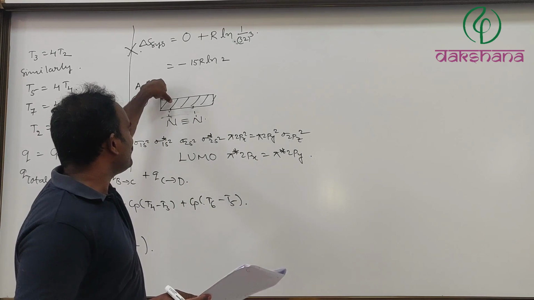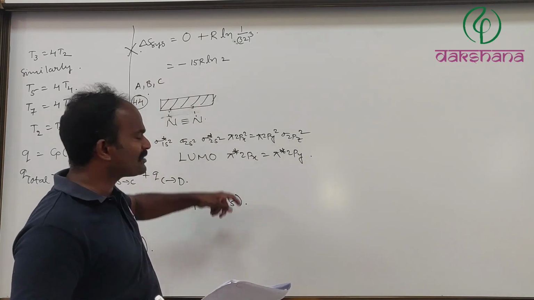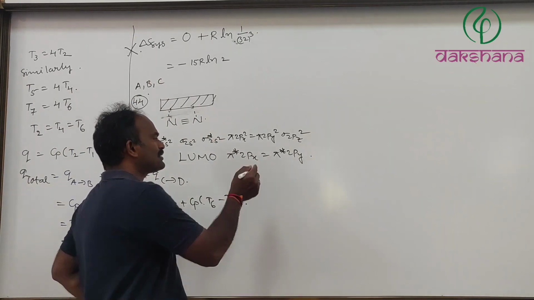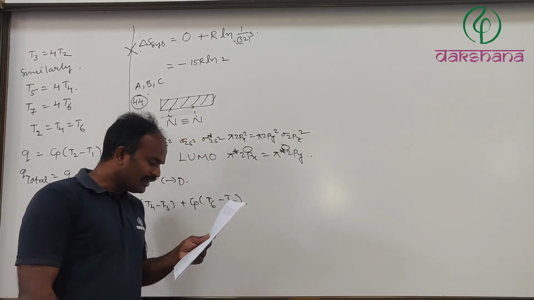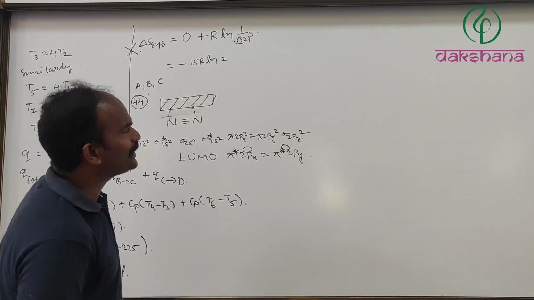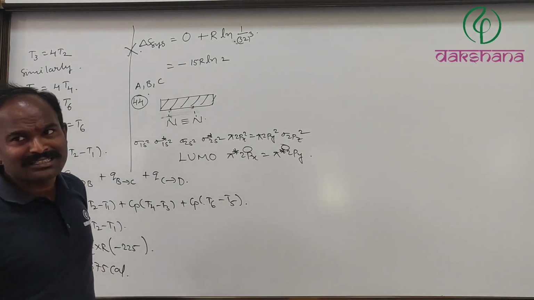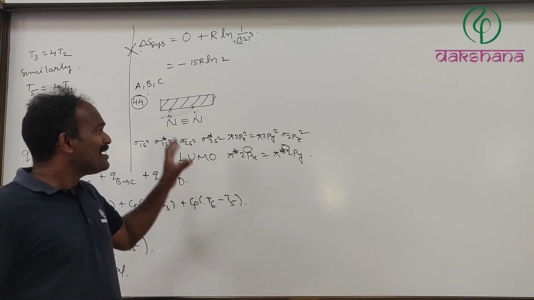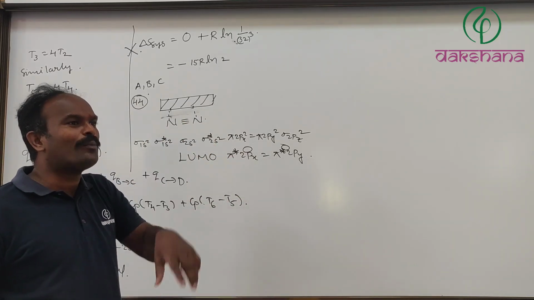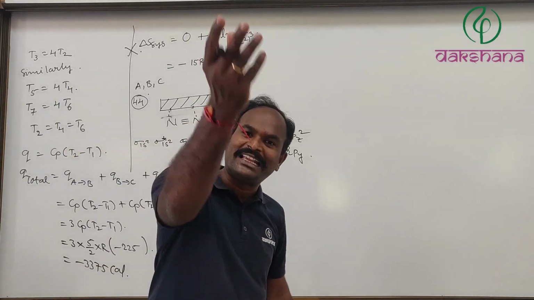Correct. When this metal surface releases electrons, who has to take those electrons? Those electrons have to be taken by these ones. Entropy is decreased. Absolutely true. Any gas which gets adsorbed on the surface of a solid, entropy will decrease.